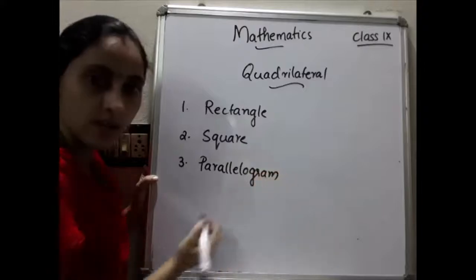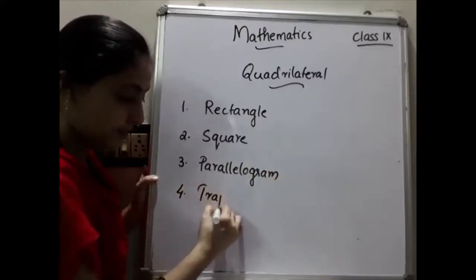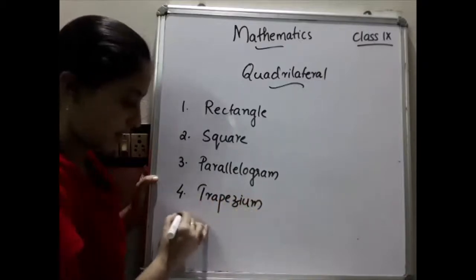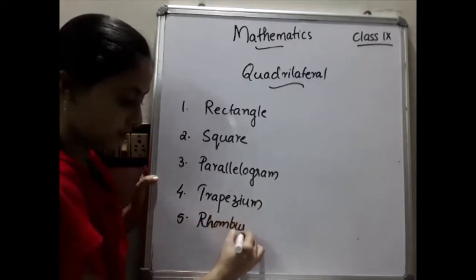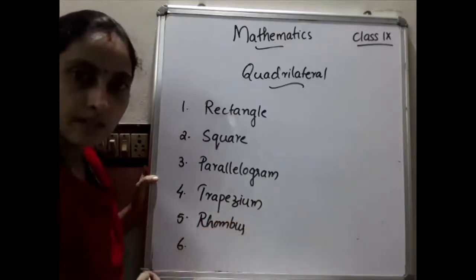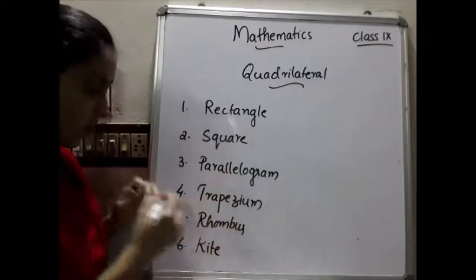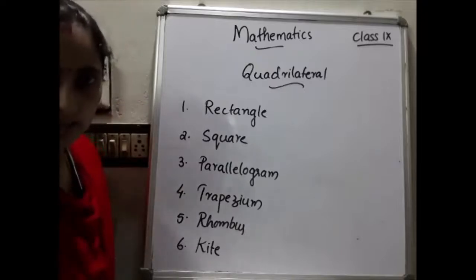Then next one, trapezium. Then rhombus. Then is there any other? Yes, kite. These are all examples of different types of quadrilaterals.